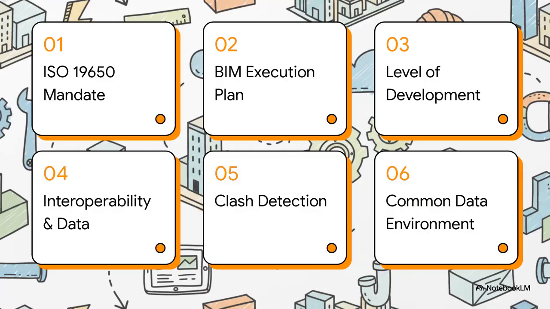So here is our roadmap for today. We'll be moving through the BIM mandate, ISO 19650, establishing your BIM execution plan, defining the level of development, mastering interoperability and data formats, executing multidiscipline clash detection, and finally, managing it all in a common data environment.